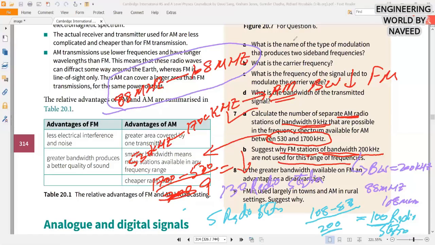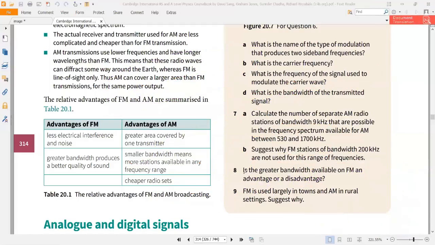Okay, next question is, do you have any confusion? No, sir. Okay, next question: is the greater bandwidth available on FM an advantage or a disadvantage? So this is both. Actually, if you use a greater bandwidth for FM, then it will give you a better quality of sound. But it is also a disadvantage: less radio stations. Yeah, less radio stations, good.